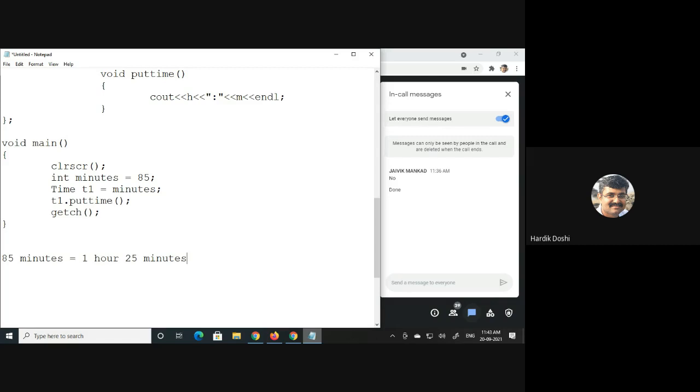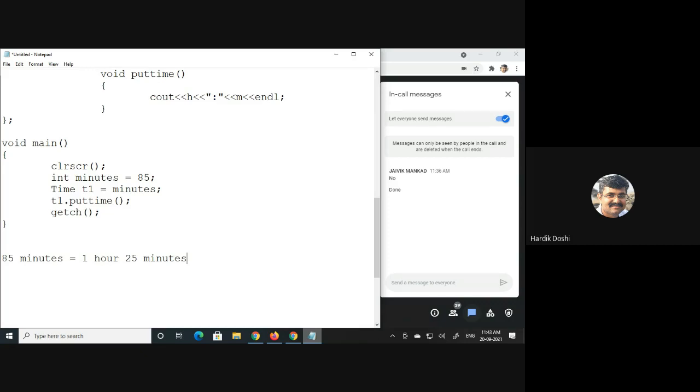So what exactly will be the process? Divide minutes by 60 to get the hours. The modulus, the remainder, is your minutes. Getting the point? This is the logic. This is what we want to write.